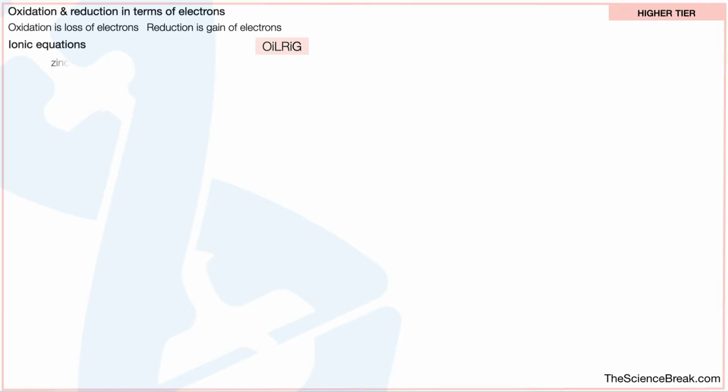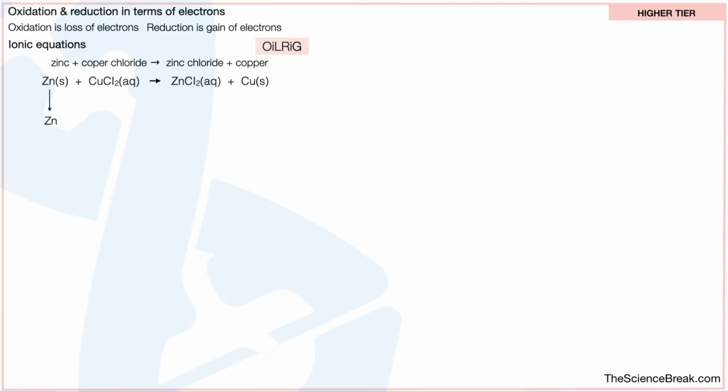Ionic equations. Zinc plus copper chloride gives us zinc chloride plus copper. Here is the formula equation for that reaction. We have included the state symbols, so S is solid and AQ is aqueous, meaning dissolved in water.